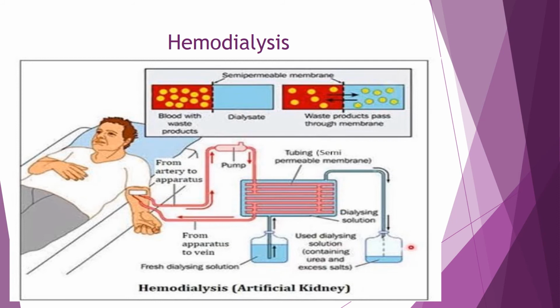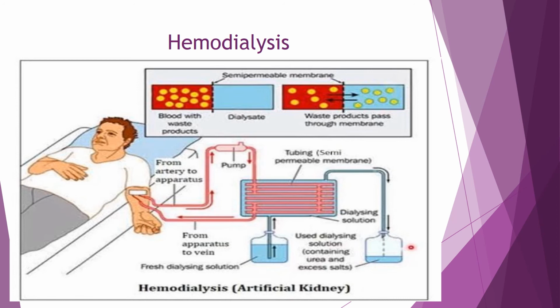During hemodialysis, the blood from the patient's body is removed using a small pump, and this blood passes through a network of tube-like structures into the dialysis machine.